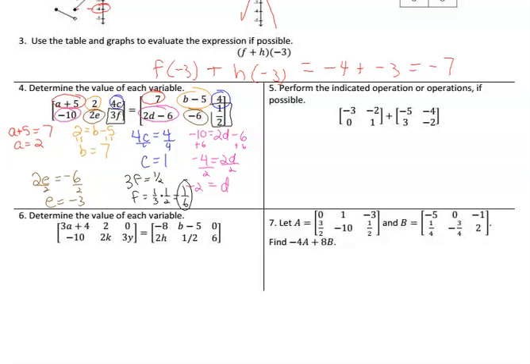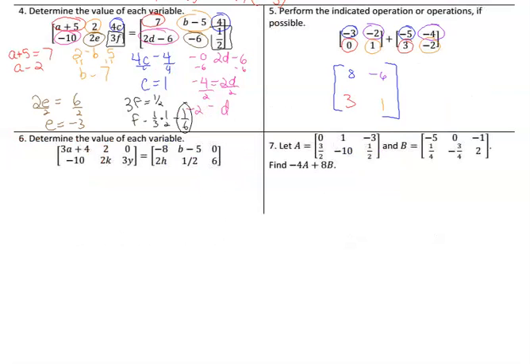On number 5, since these are the same size, we can add them, and all we do is add the top left to the top left. Negative 3 plus negative 5 is negative 8. And then we add the top right to the top right. Negative 2 plus negative 4 is negative 6. And then we add the bottom left to the bottom left, which is 0 plus 3 is 3. And finally, the bottom right to the bottom right, 1 plus negative 2 is negative 1. And close our matrix. And we're done with number 5.